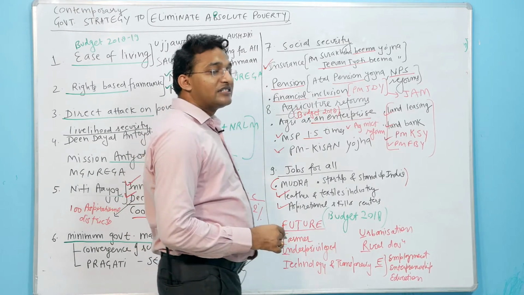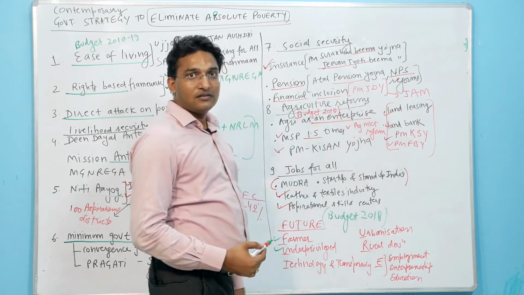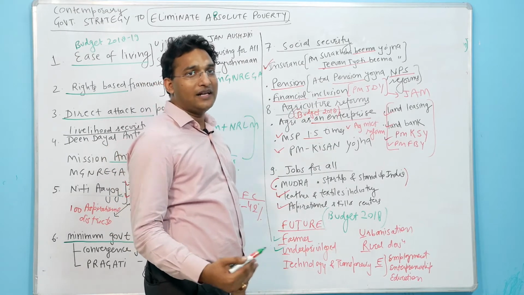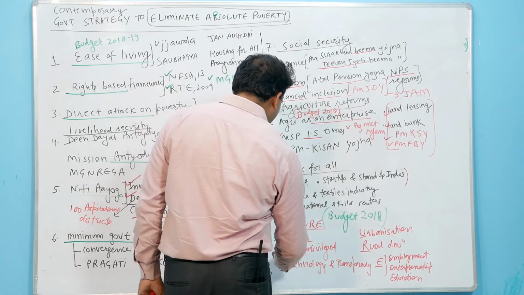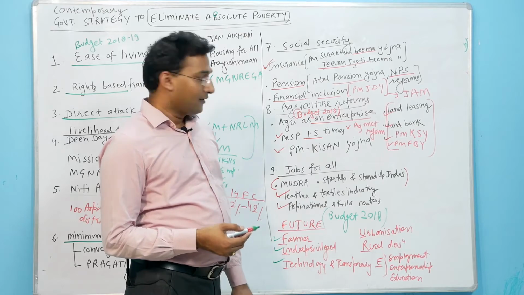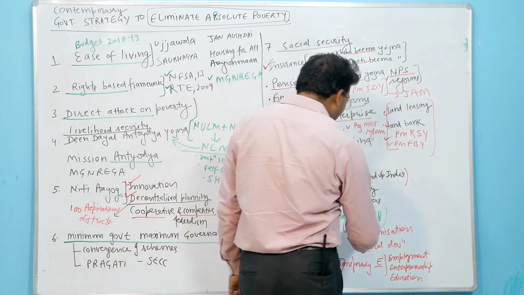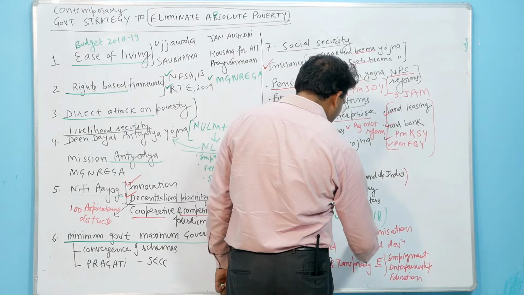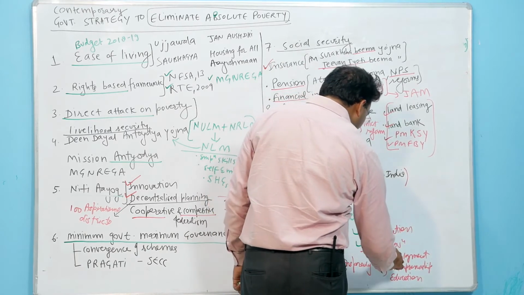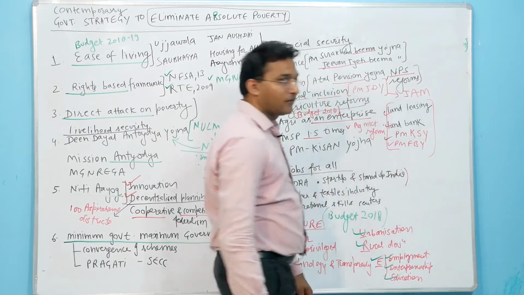Underprivileged include children, senior citizens, the disabled people, the tribal people, the scheduled caste people, and the women. T for technology and transparency. Technology in the form of Digital India. U for urbanization, smart city, rural development, and finally E. E stands for employment, entrepreneurship, and education.